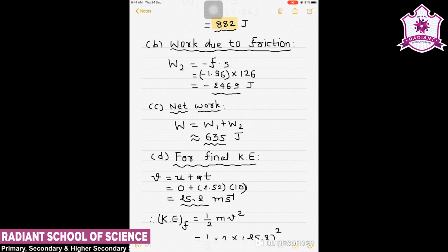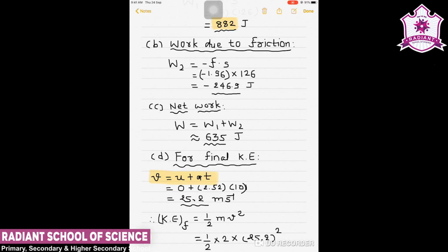Now for question number D, we are asked about the kinetic energy change in our condition. For kinetic energy, we know that the initial kinetic energy is 0 because the object is initially at rest. But after 10 seconds, it will have some velocity. Suppose its velocity after 10 seconds is given by the equation v equals u plus at.